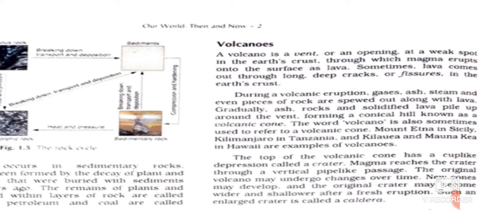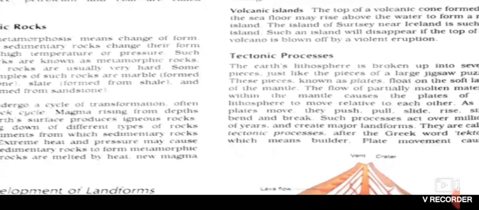So what is a volcano? A volcano is an opening or a vent in the earth's crust that allows ash, gas and other oxide gases, hot magma, volcanic ashes, steam and rock particles to escape from below the earth's surface. All these things move out from below the earth's surface through an opening which is known as a vent. As you can see here, this is a vent.